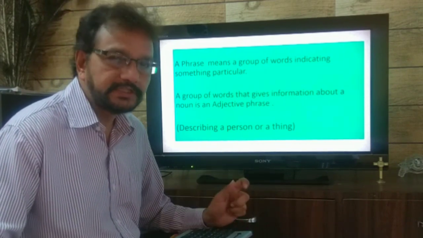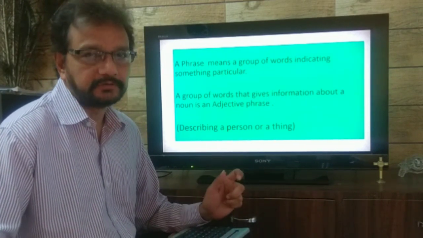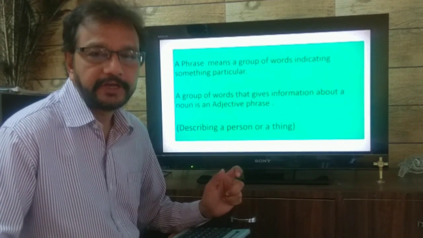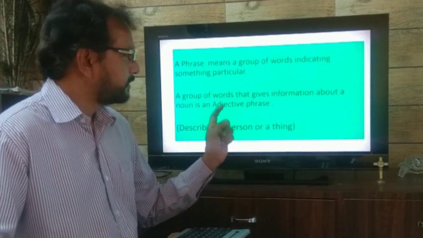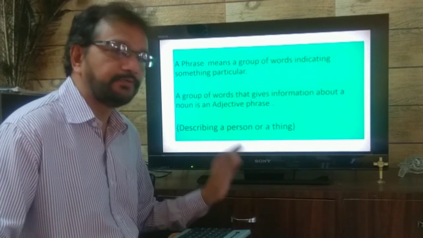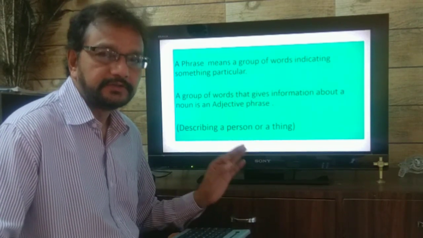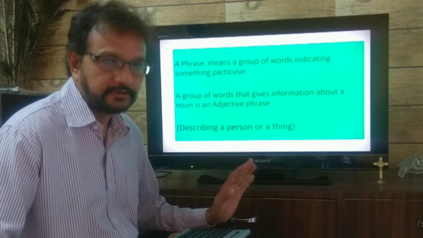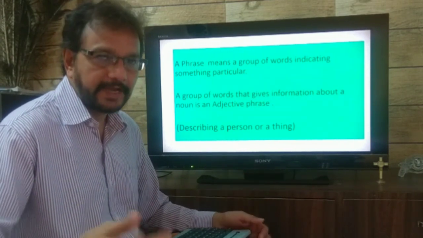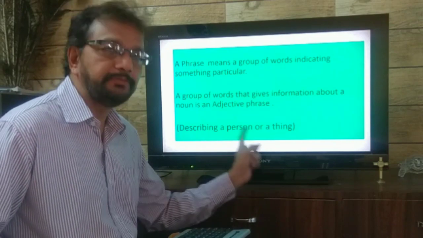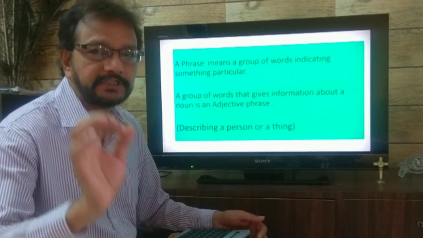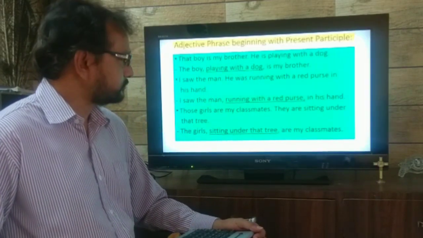So, in the board examination, you will have a question. Recognize the function. There you have to see. Wherever there is an adjective phrase, the sentence describes a person or a thing. We will see that in the next slide, but you have to keep this in mind. Describing a person or a thing. That is for the examination purpose.